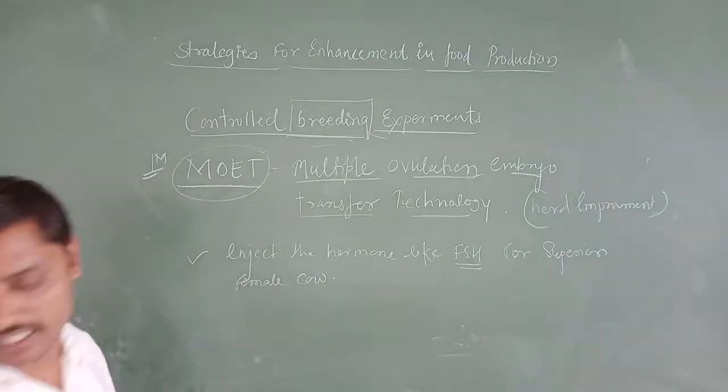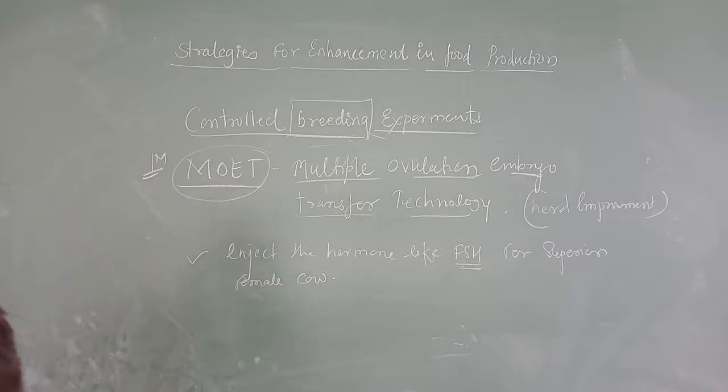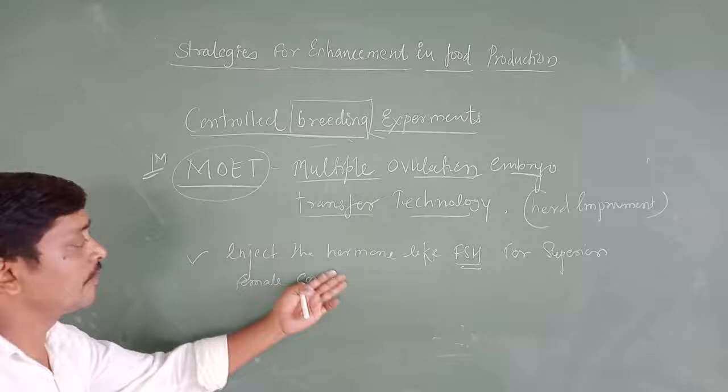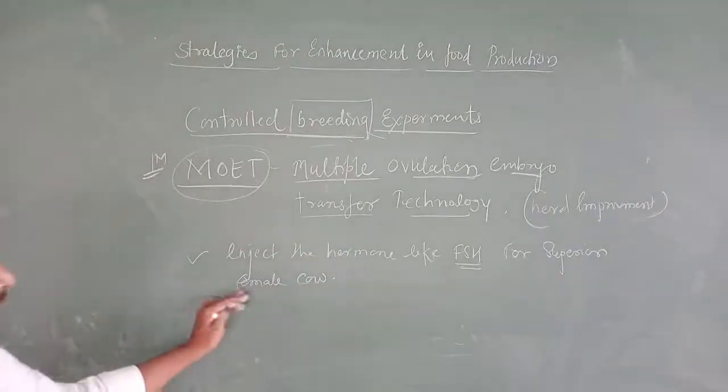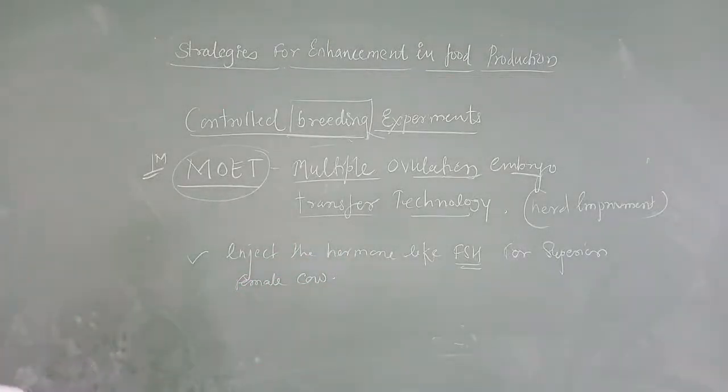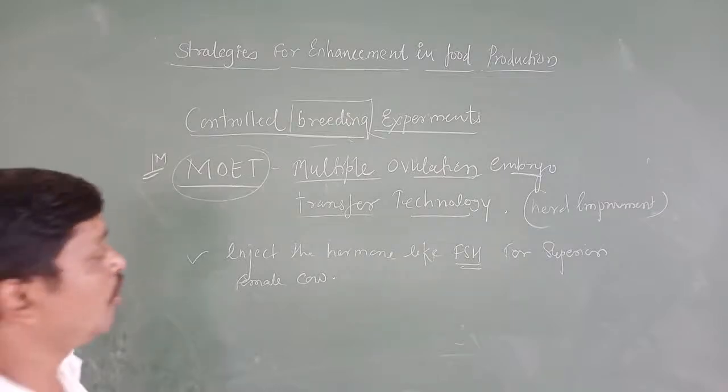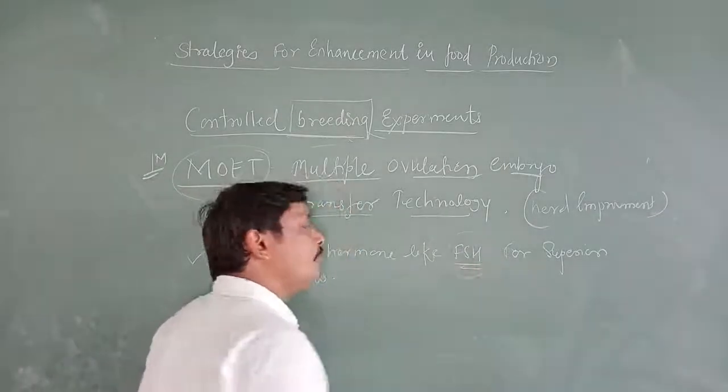The cow is administered the hormone FSH. And you all know the long form of FSH.